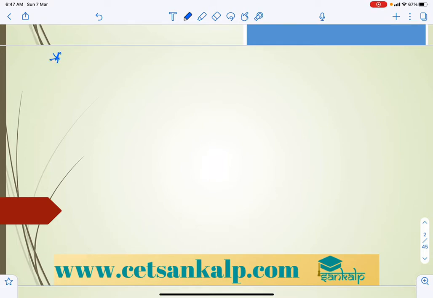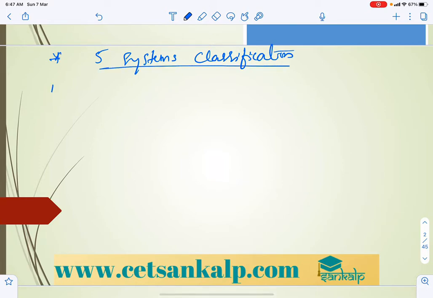Here we take the 5 systems of classification, which mainly include the 2 kingdom, 3 kingdom, 4 kingdom, and 5 kingdom classifications, that is, classifying organisms into 5 kingdoms.